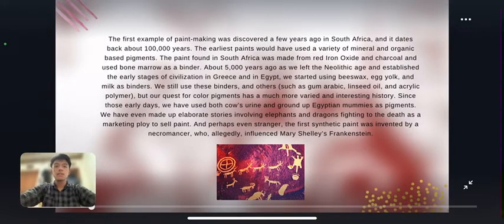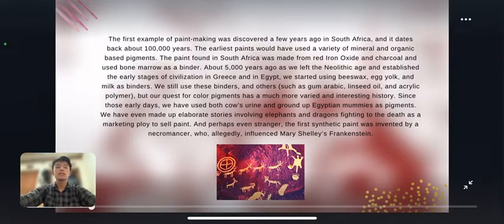The first example of paint making was discovered a few years ago in South Africa, and it dates back about 100,000 years. The earliest paints would have used a variety of mineral and organic based pigments. The paint found in South Africa was made from red iron oxide and charcoal and used bone marrow as a binder.